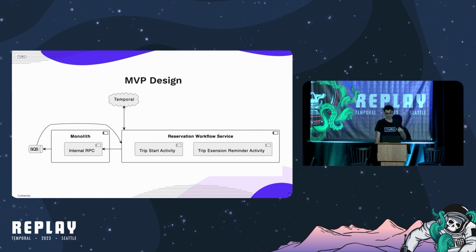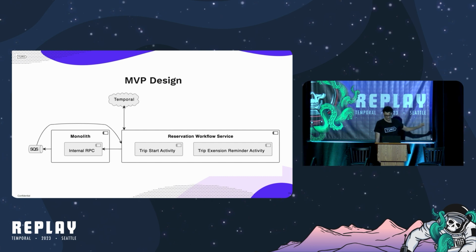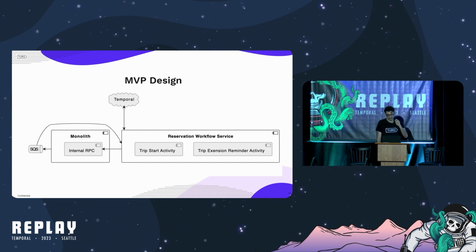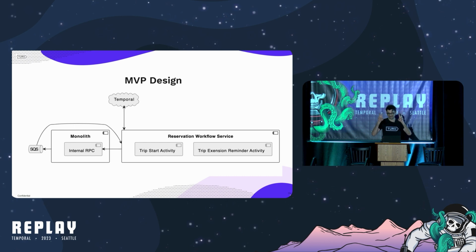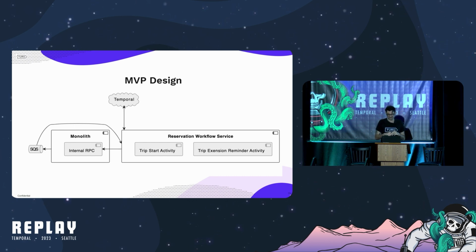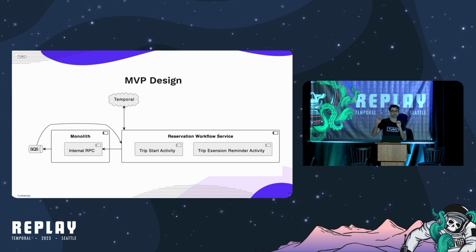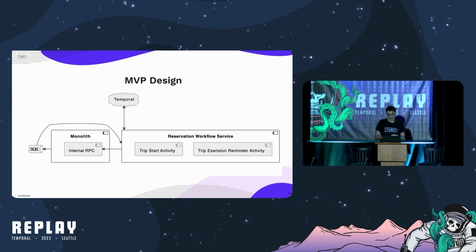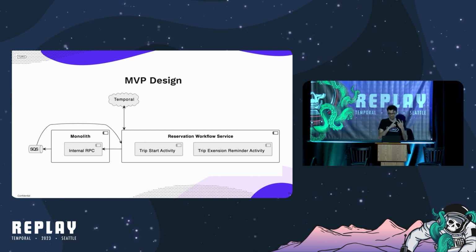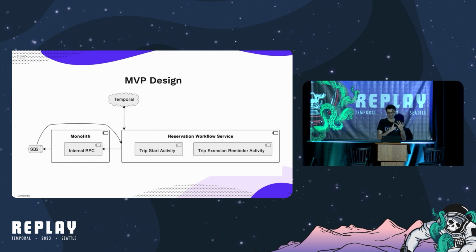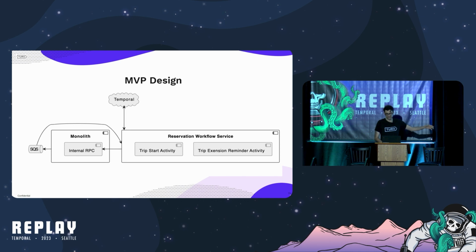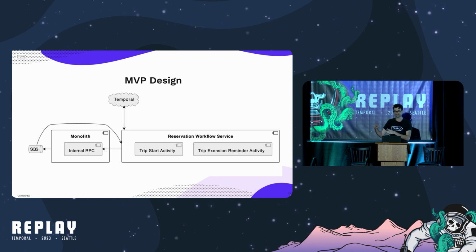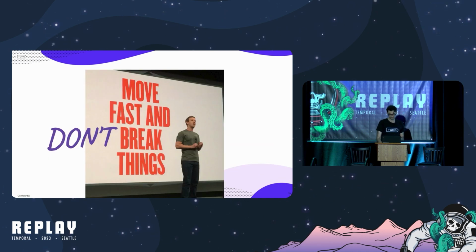Our Temporal activities within the workflows will call our monolith, where we created a single RPC endpoint that takes the reservation ID and a job name. This endpoint would execute the job execution code under the hood when called. Our monolith also produced reservation booked, edited, and canceled events to a queue. These events were consumed by our microservice to create, edit, and delete reservation workflows.